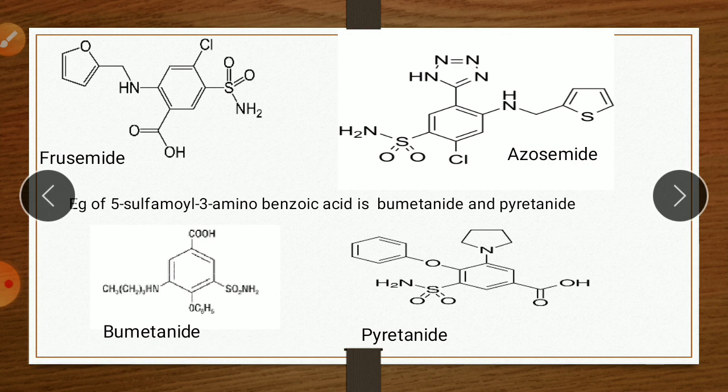So these are bumetanide and piretanide. These two drugs are examples of 5-sulfamoyl 3-amino benzoic acid derivatives. Of the above examples, furosemide and azosemide are examples of 5-sulfamoyl 2-amino benzoic acid, and these drugs are examples of 5-sulfamoyl 3-amino benzoic acid derivatives.